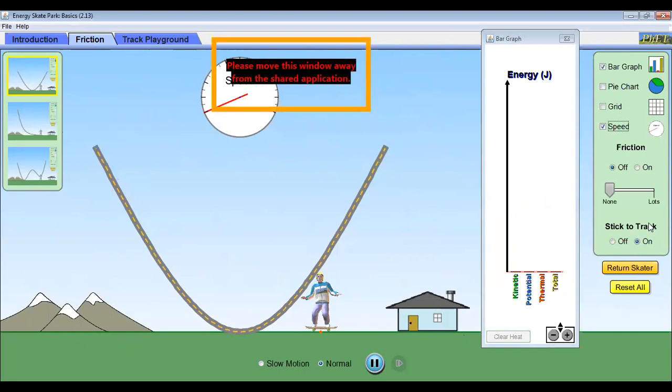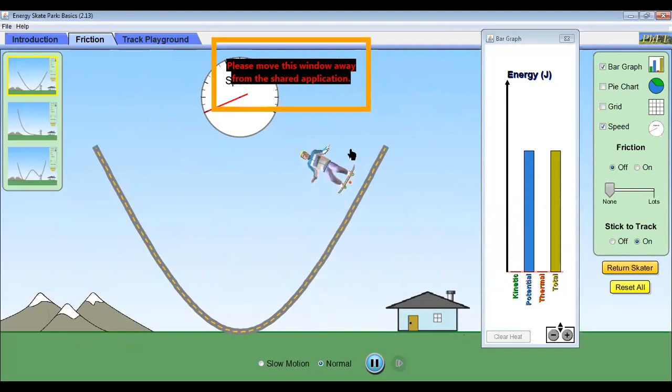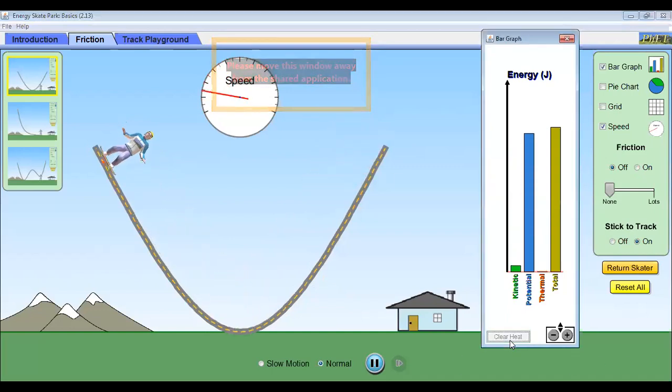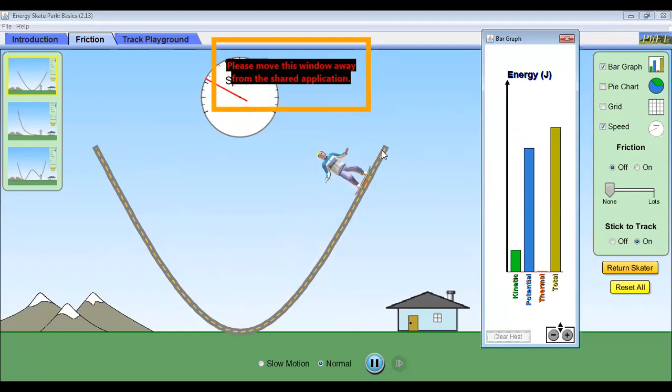Now, here I will lift it. Its potential energy is increasing. And now you'll find there is a conversion of kinetic to potential, potential to kinetic. And this keeps on going. This continues. The kinetic and the potential energy is changing, but the total energy remains. But in real life, what happens? In real life, we don't find this. Why? Because in real life, there is a friction involved. There is a friction between the skater and the track.